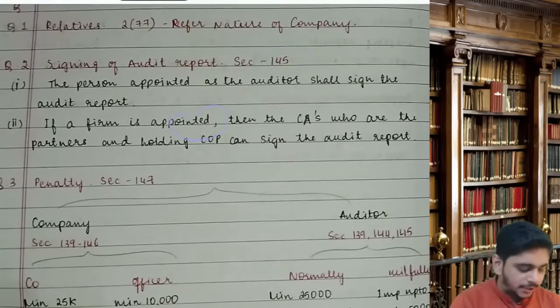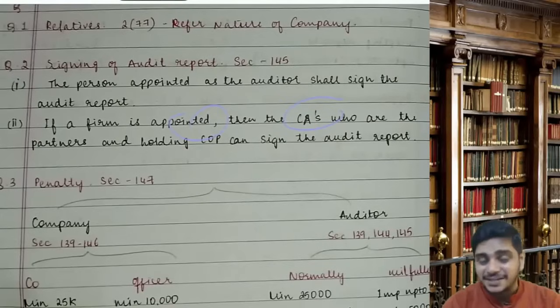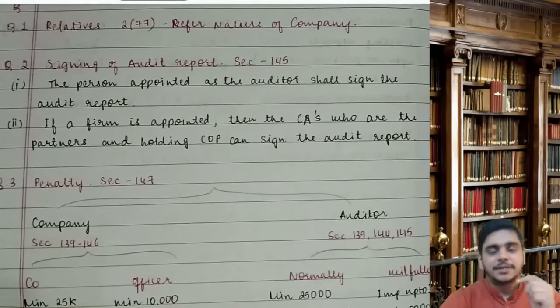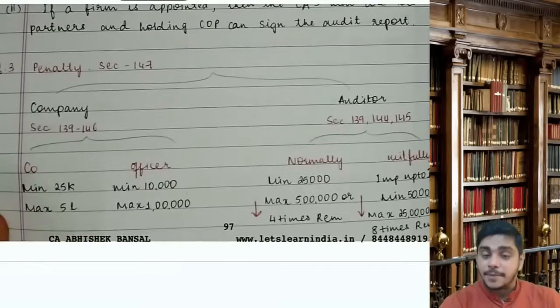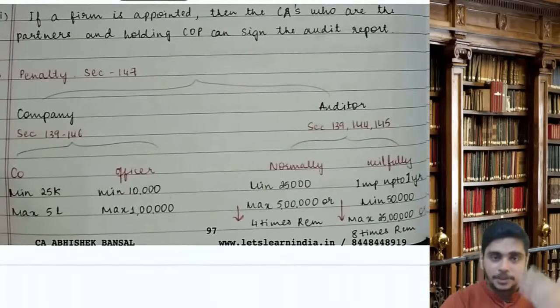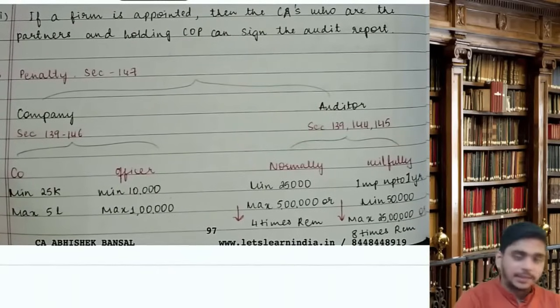If a firm is appointed, then the CAs who are the partners and holding COP can sign the audit report. Section number 145. Penalty, very important, it can come in as an MCQ in audit paper also, in law paper also. Penalty, section number 147.